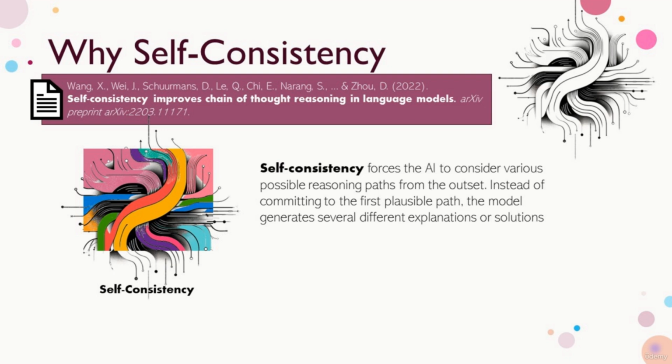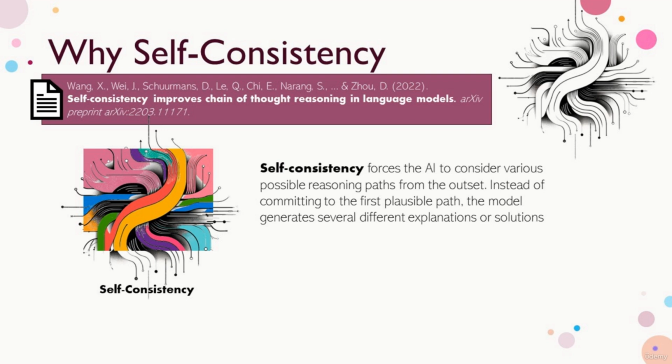The technique was explored to enhance the capabilities of language models to solve mathematical and logical problems by employing multiple reasoning paths and aggregating them to find the most consistent and accurate answers. The key innovation of self-consistency lies in its ability to prompt the AI to consider various possible reasoning paths from the outset. Instead of committing to the first plausible path, the model generates several explanations or solutions. Each path represents a distinct line of reasoning, which can vary in their approaches based on different logical interpretations or factual bases the model considers.